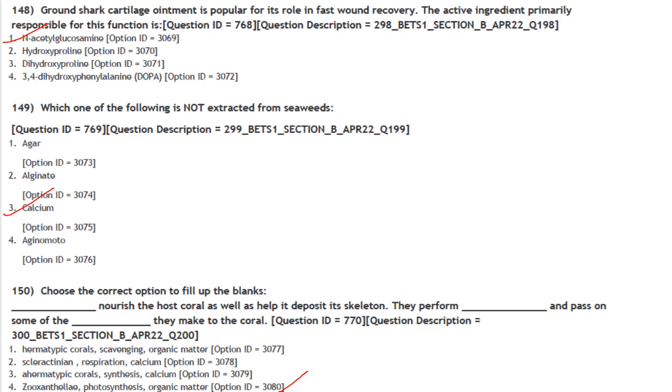Then next one. Which one of the following is not extracted from seaweeds? So calcium is not extracted from seaweeds. Then next one. Choose the correct option to fill up the blanks. Dash nourish the host coral as well as help it deposit its skeleton. They perform dash and pass on some of the dash that make the coral. So it is zooxanthellae nourish the host coral as well as help it deposit its skeleton. They perform photosynthesis and pass on some of the organic matter to make the coral. So the answer is option 4.